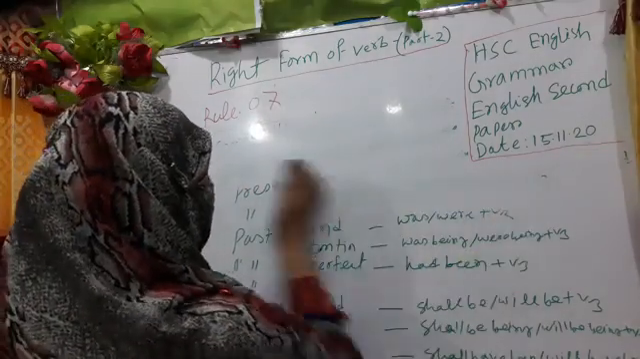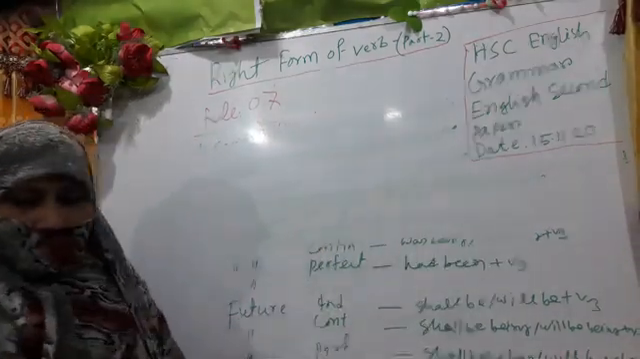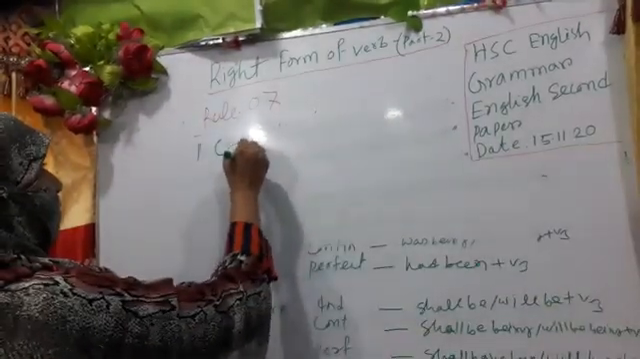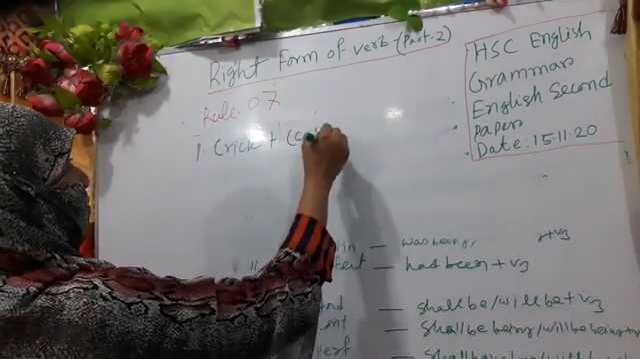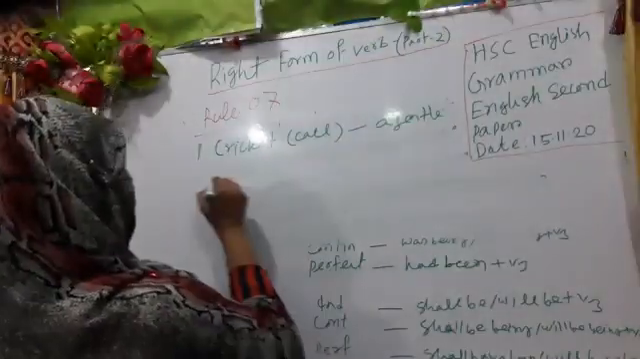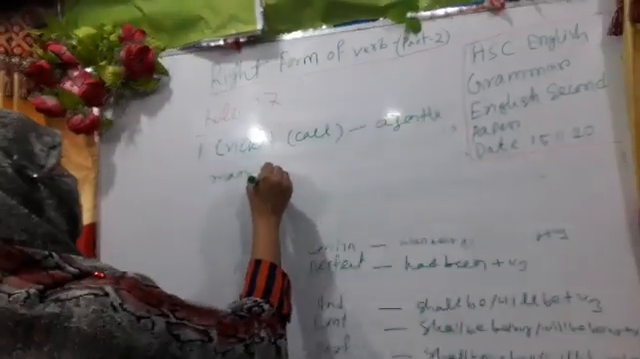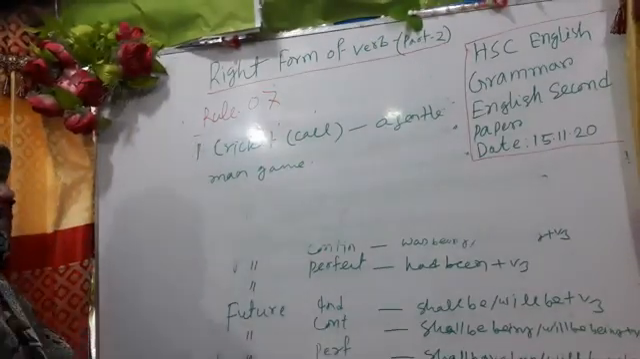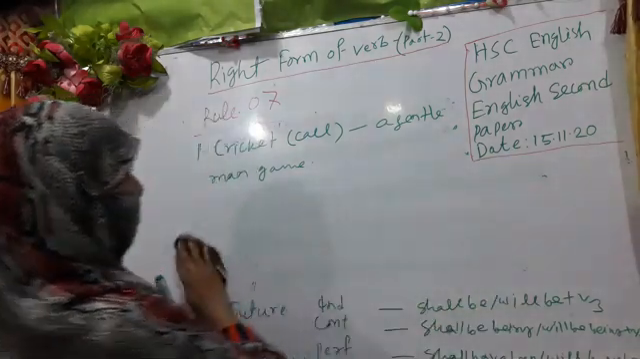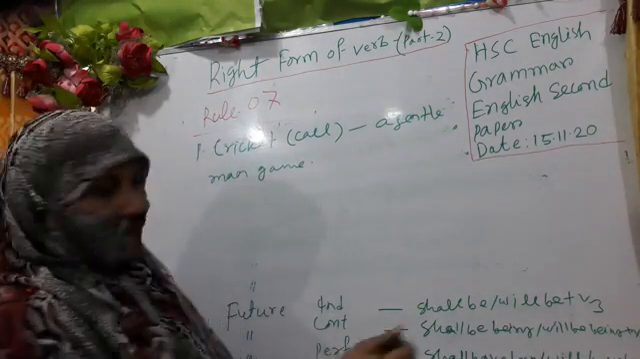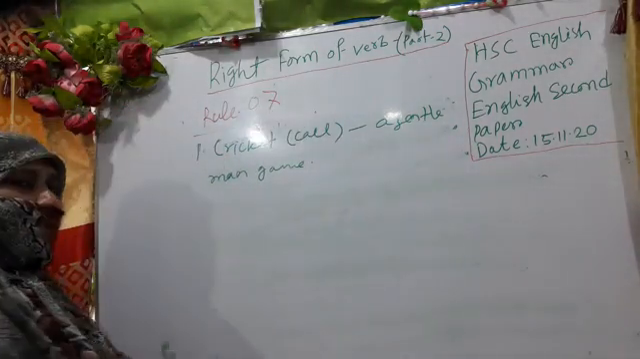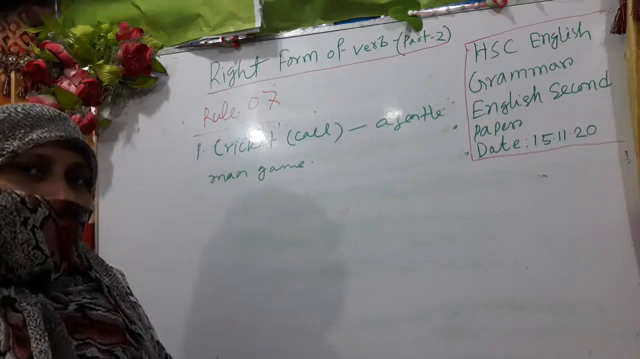So our first sentence was: Cricket call a gentleman game. Okay, my dear learners, so here you see cricket. What would be the answer? My dear learners, if anybody can, please comment. Okay, actually I have already given you the task, and I have already given you the rules.